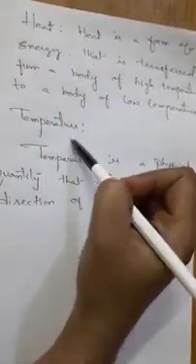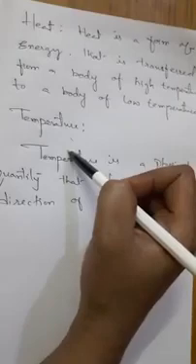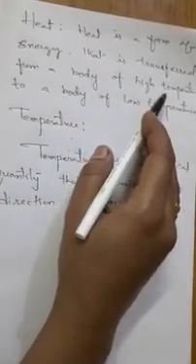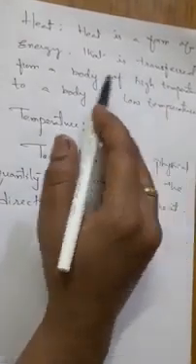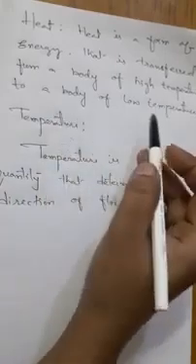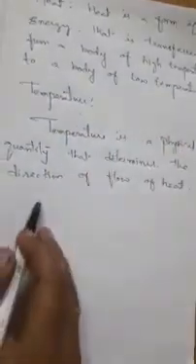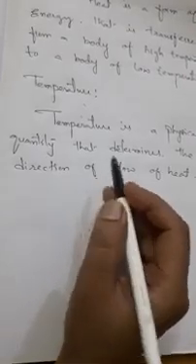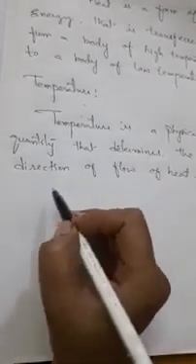First we should understand what is heat and what is temperature, then only we can understand the whole thermodynamics chapter. So heat is nothing but a form of energy that is transferred from a body of high temperature to a body of low temperature. So temperature is nothing but a physical quantity that determines whether the body is hot or cold. Okay, and in which direction the heat flow is taking place, that is determined with the help of temperature. Okay, now come to the last point, that is the 0th law of thermodynamics.